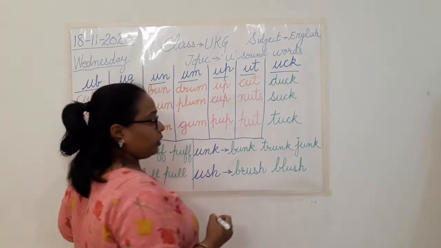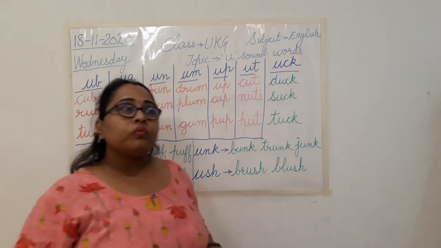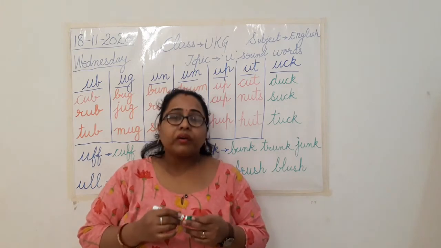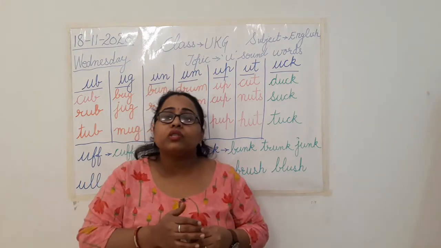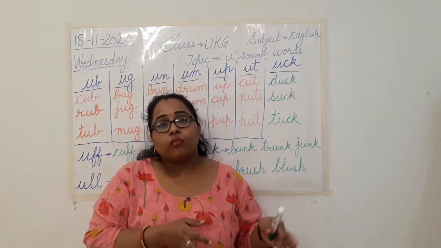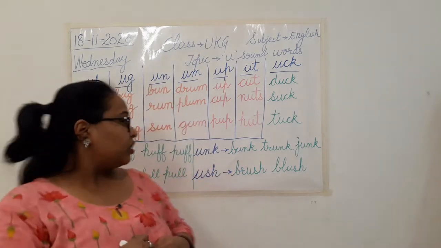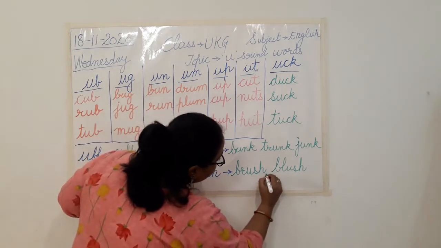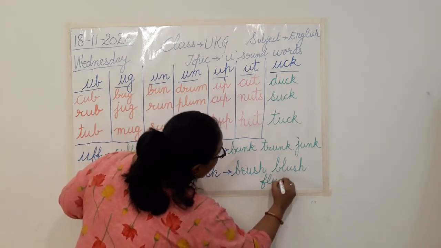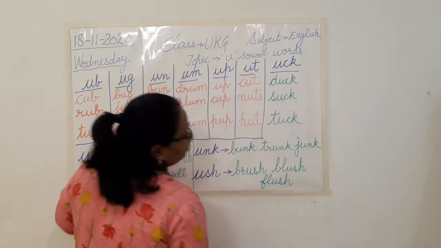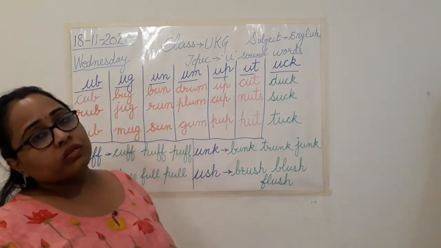Blush. Okay. Now when you go to the washroom in the morning, there is a small water tank attached to your toilet seat. What do we call that? Flush. So we call it flush. So these are the three ush sound words.